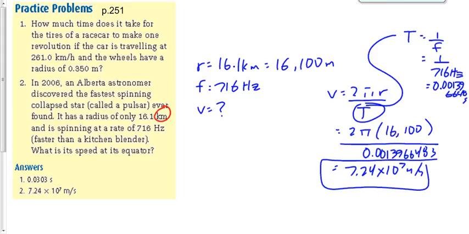That's pretty fast. Okay, that's pretty fast. We're talking about a speed that's approaching the speed of light here, which is the fastest possible speed for anything. First of all, you don't want to be anywhere close to this pulsar. If you were on the equator of this pulsar, it's spinning around so fast that you'd be spun away from it. You'd end up flying off into space so quickly because it's spinning so fast.